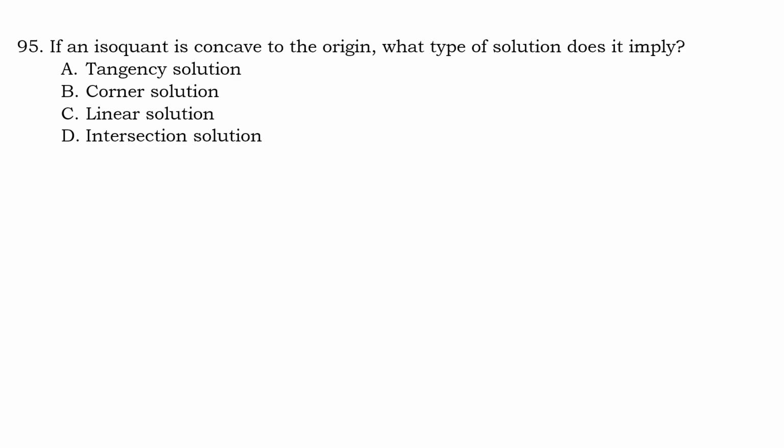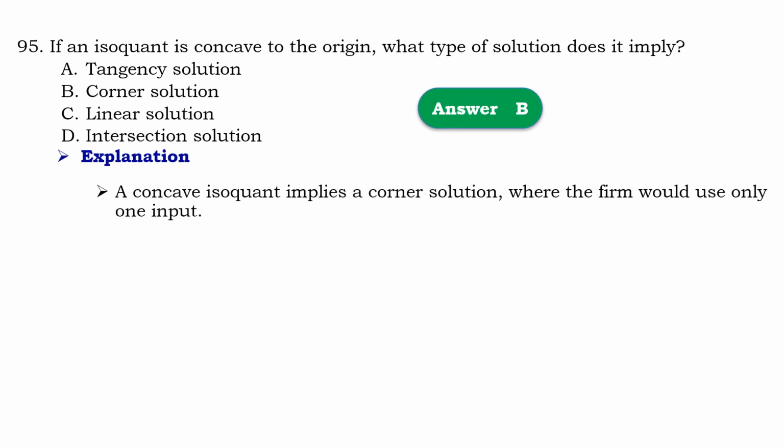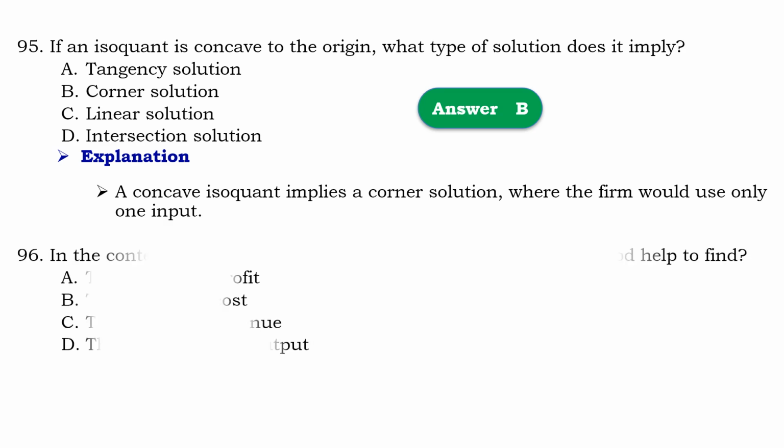Question number 95. If an isoquant is concave to the origin, what type of solution does it imply? So that should be B, corner solution. Means that the concave isoquant implies that corner solution where the firm would use only one input.